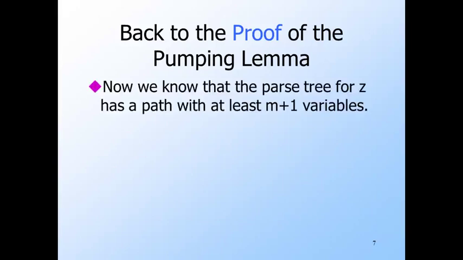We just proved that z's parse tree has a path of length at least m plus 2. Only the last node in any path can be labeled by a terminal, so there are at least m plus 1 nodes with variables along this path. Let's focus on one of the longest paths in the parse tree for z. Surely there are at least m plus 1 variables along this longest path.